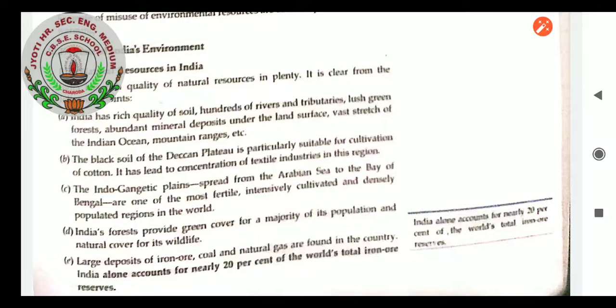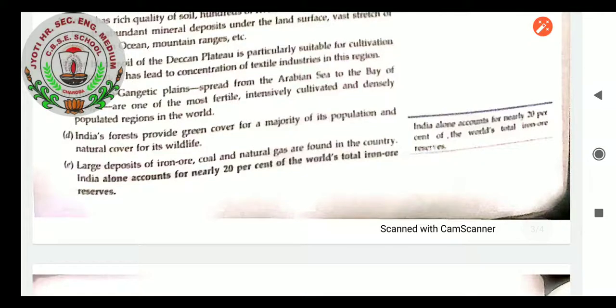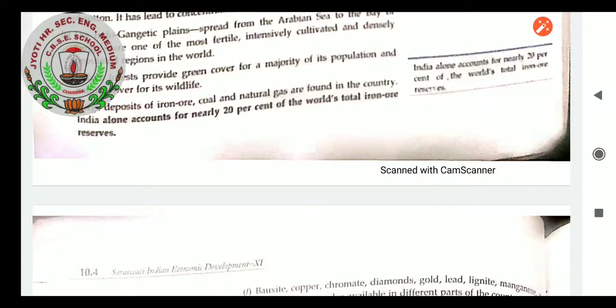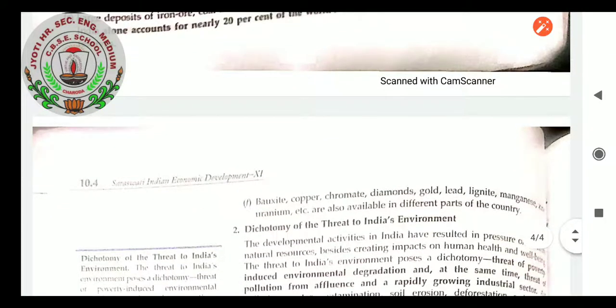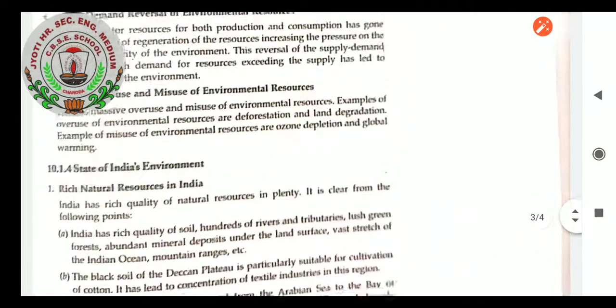India's forests provide green cover for a majority of its population and natural cover for its wildlife. Definitely because of that, India's forests are green, but deforestation is decreasing this merit. Large deposits of iron ore, coal and natural gas are found in the country. India alone accounts for nearly 20% of the world's total iron ore reserves. Bauxite, copper, chromate, diamonds, gold, lead, lignite, manganese, uranium, etc. are also available in different parts of the country. So these are the various natural resources of our country, students.